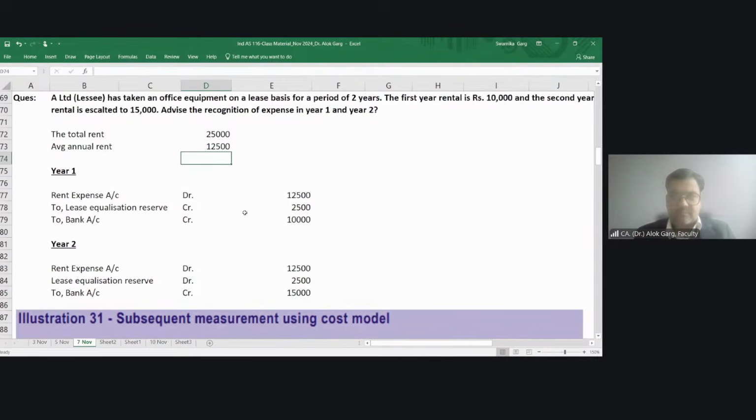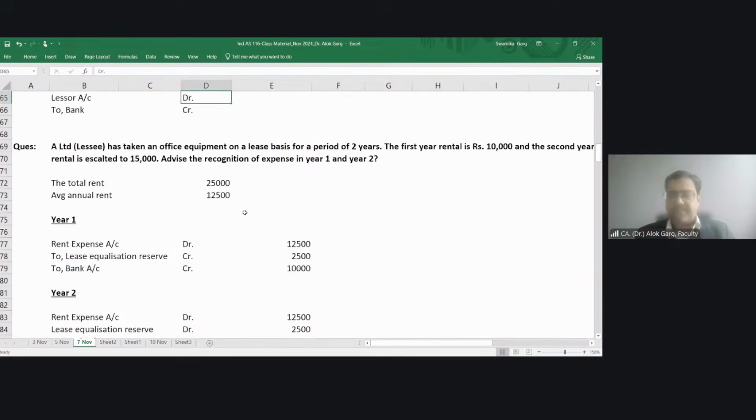But can it be carried forward for more than 2 years also for this low value lease? Short-term lease cannot be carried forward. See, a lease cannot be a short-term lease if it is beyond 12 months. You can't apply the short-term lease exemption, right? But for a low-value lease, it could be 5 years also.